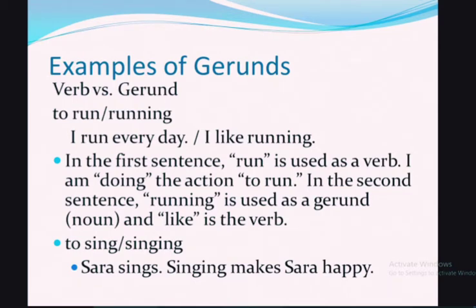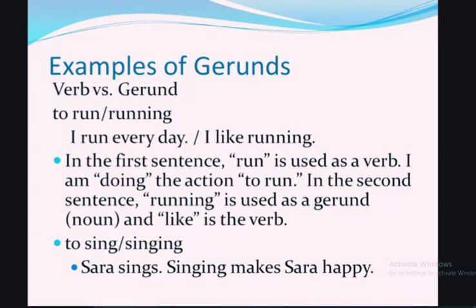In the first example, "I run every day," I is the subject and run is the verb, so here it is used as a verb. But in the second sentence, "I like running," I is the subject, like is the verb, and running is used as a noun.